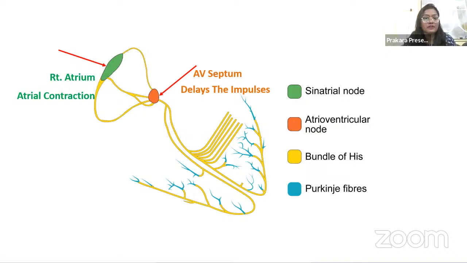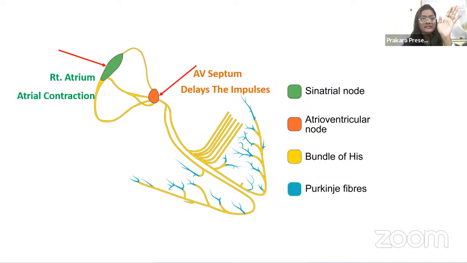So in order to make the ventricles fill completely, to the maximum level, the AV node will delay the SA node impulses. Because of this delay, the ventricles can relax completely, and there will be complete filling of blood in the ventricles.